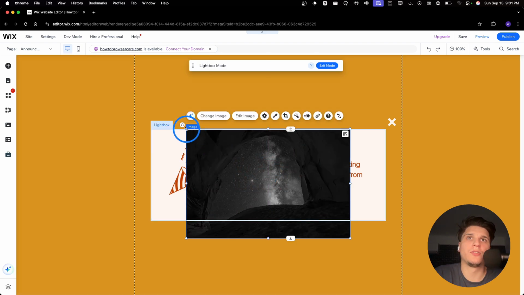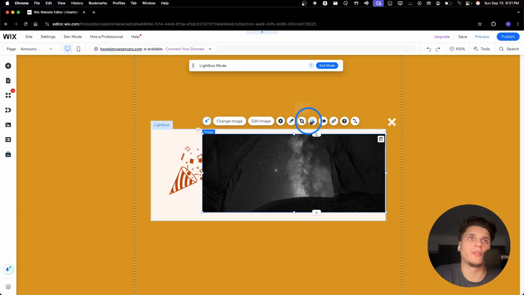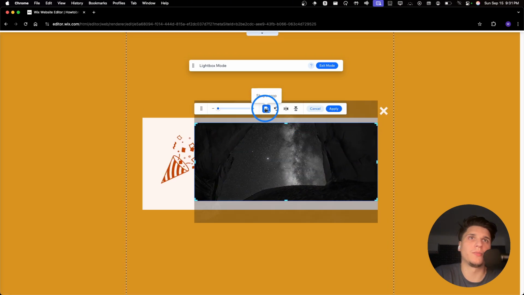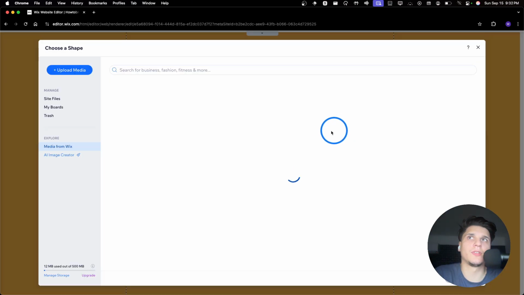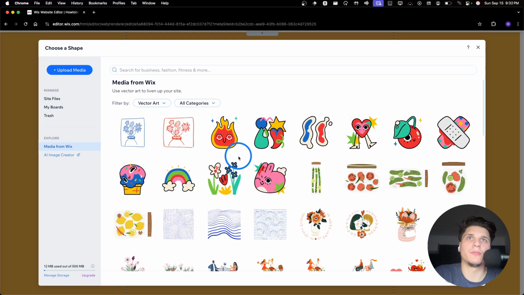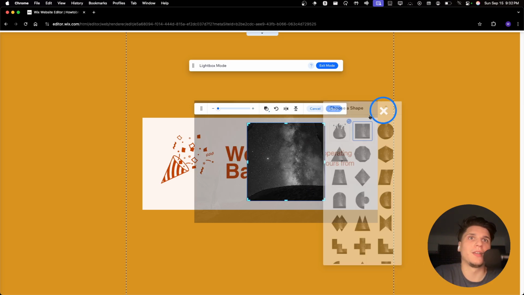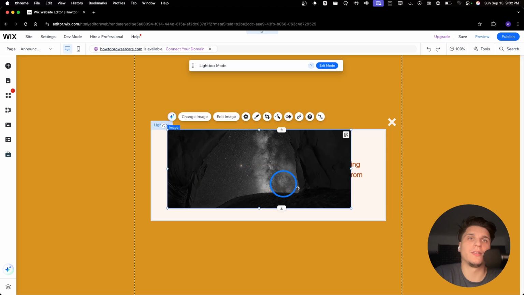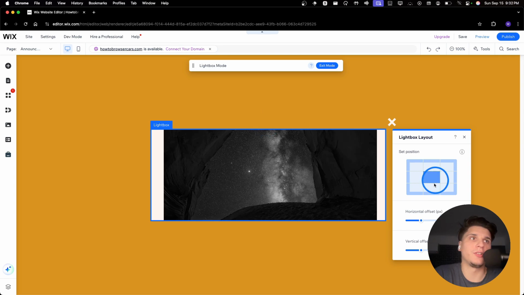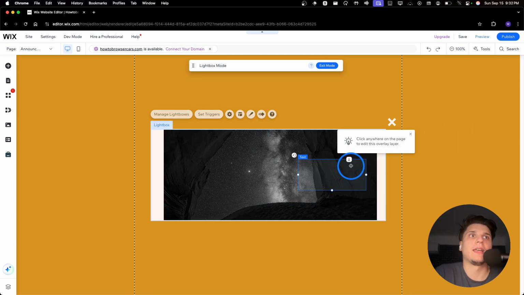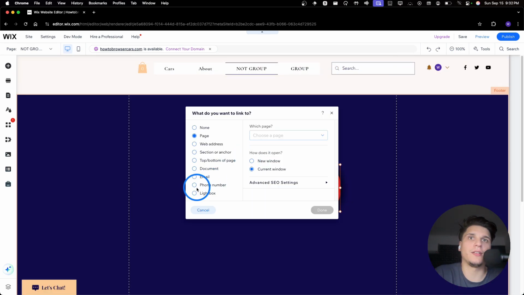I'll add this image and resize it. You also have some crops here. You can crop, which is pretty cool. This again, I think, can save you time. You have some different shapes, and you can also grab some shapes from here. Maybe you want this. And yeah, this can be helpful. You can also click on the Lightbox here and change the layout, as I said before. And now we can exit, and let's check if it actually connected.